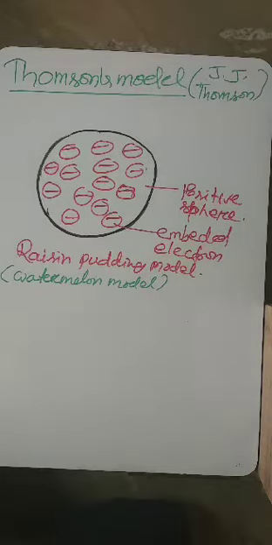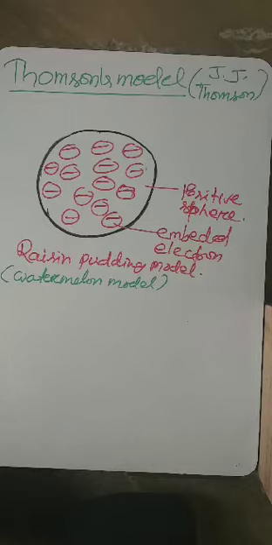After the discovery of the electron, which was discovered by Thomson, it was found that the e/m ratio in the cathode ray discharge tube experiment remains constant for any gas taken inside the discharge tube. So that means it was considered a negatively charged particle.